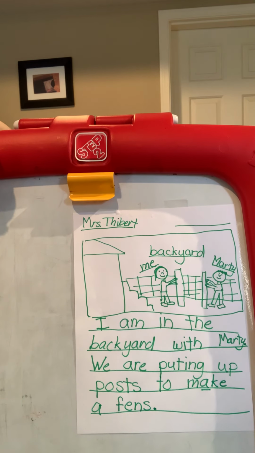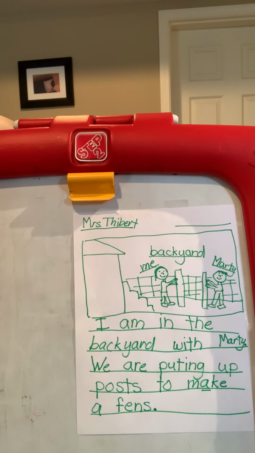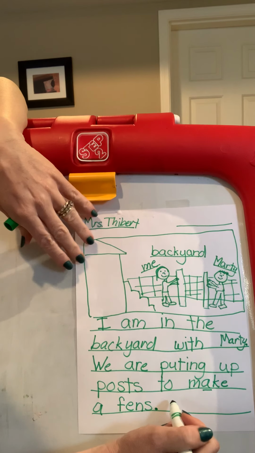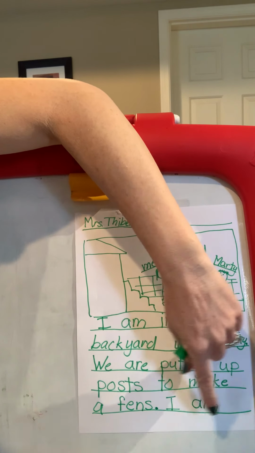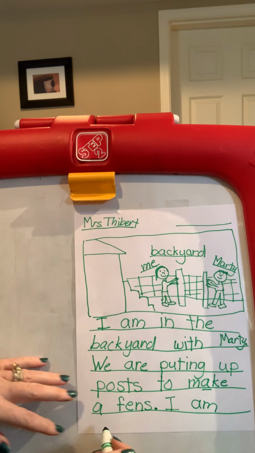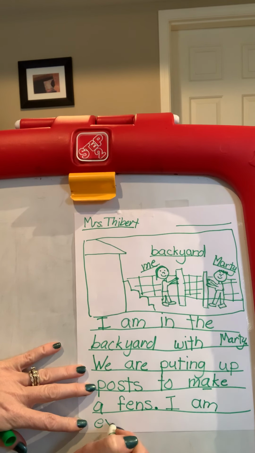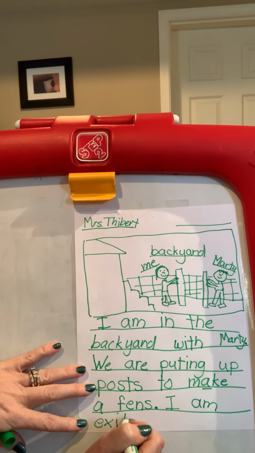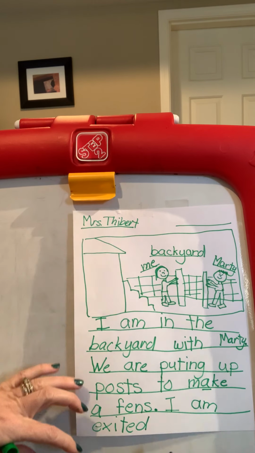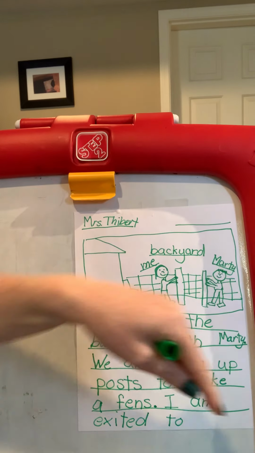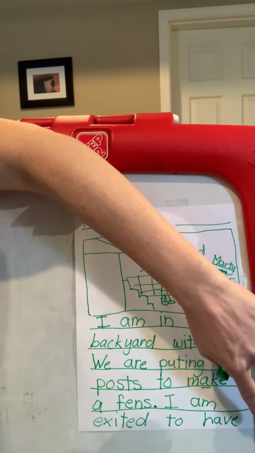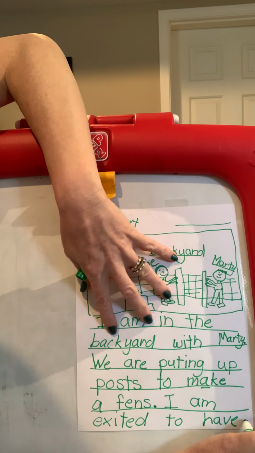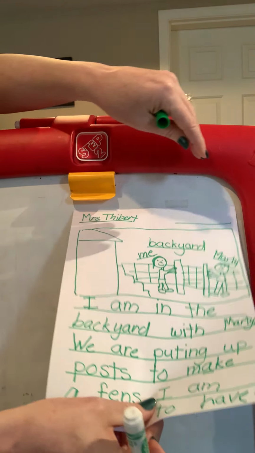Now I want to add my feeling. I'm going to say I am excited to have a fence for my dog, and her name is Padme. So I'm going to write that. I, finger space, am. Ooh, I don't think I have enough room for excited, so I'm going to write it down here. Excited to have. Let's try have. Have. Oh, no, boys and girls, I don't have any more room, so I think I'm going to put a little arrow and flip my paper over.